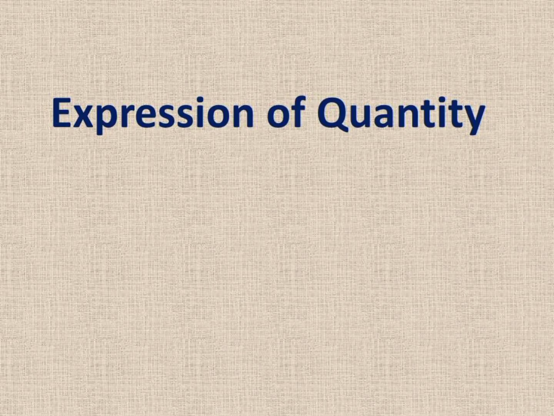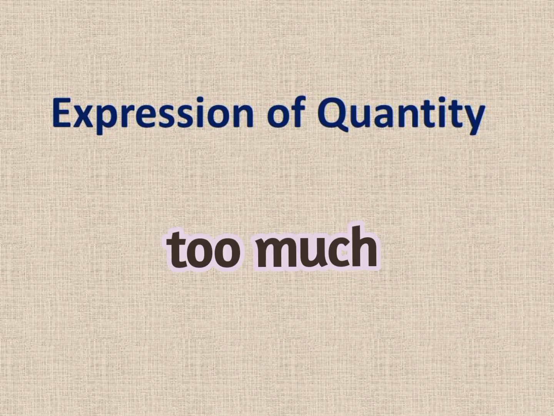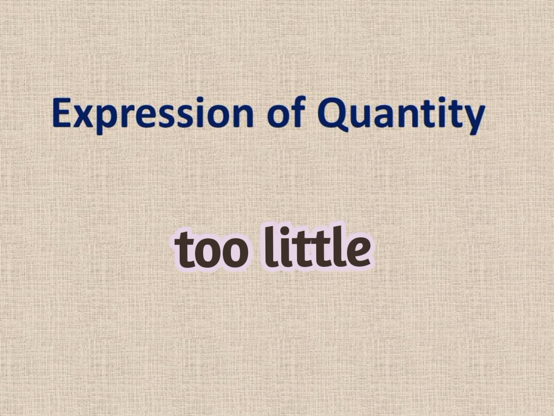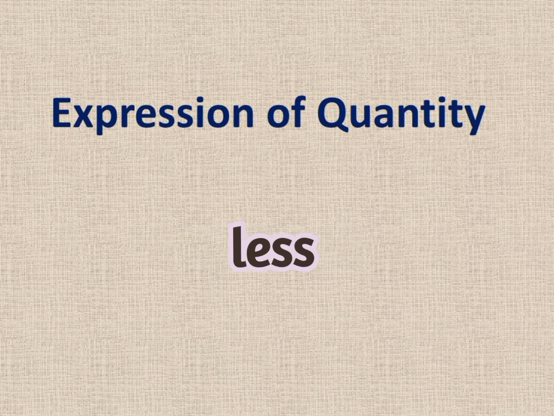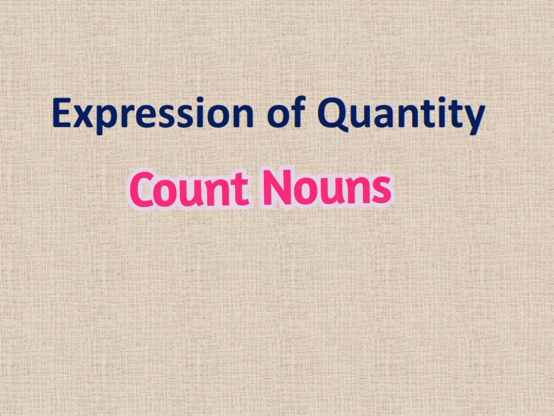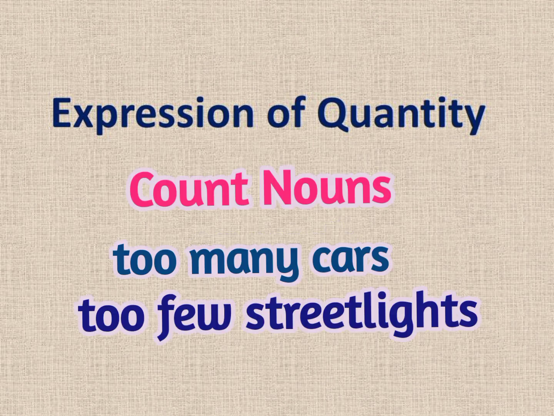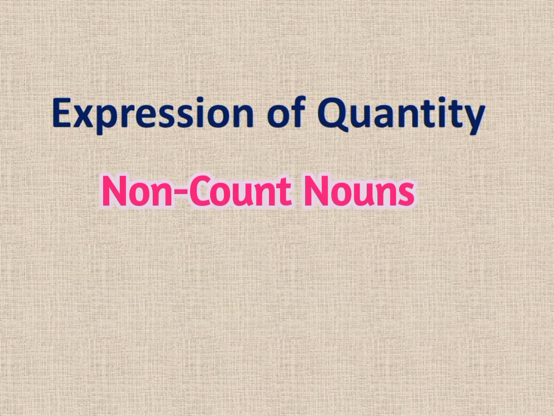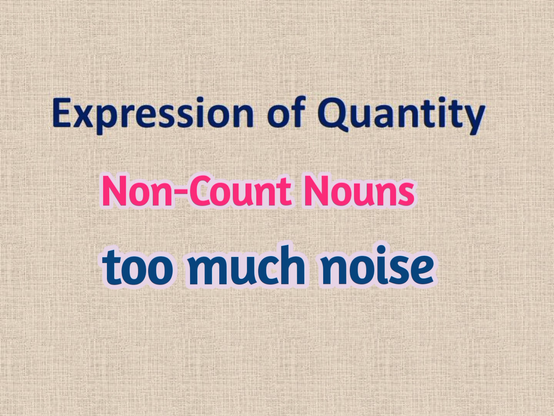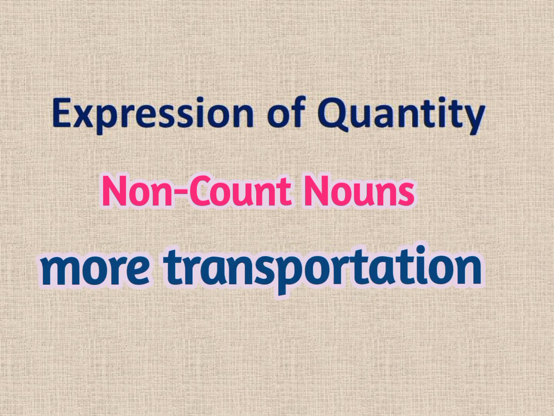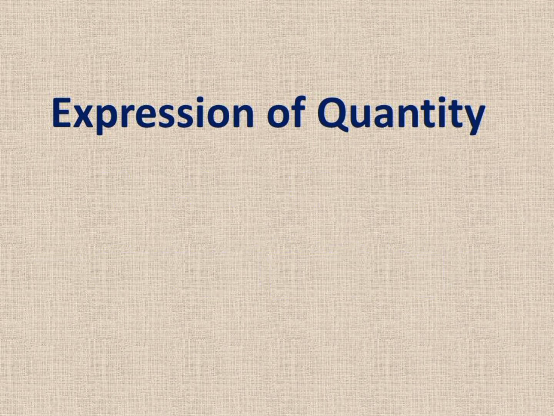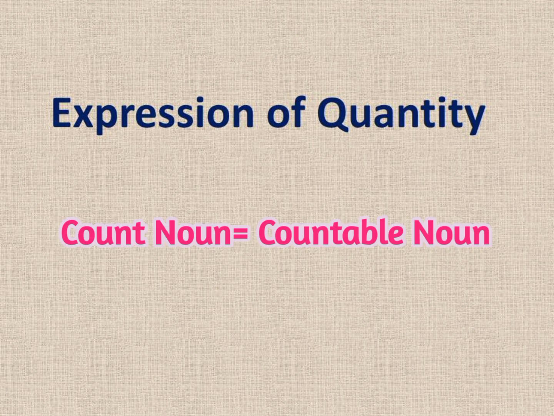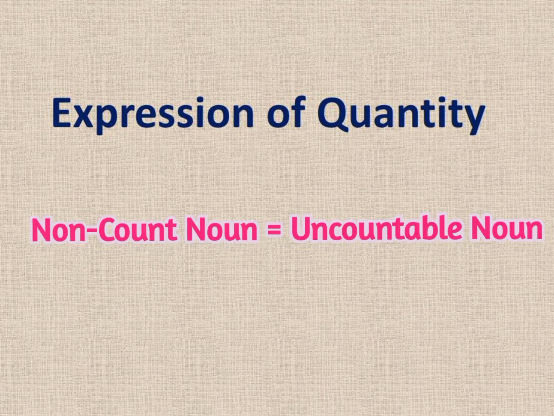Expressions of quantity: too many, too much, too few, too little, fewer, less, more, enough. With a count noun, we use too many, too few, fewer, more, enough. With a non-count noun, we use too much, too little, less, more, enough. A count noun is called a countable noun. A non-count noun is called an uncountable noun.